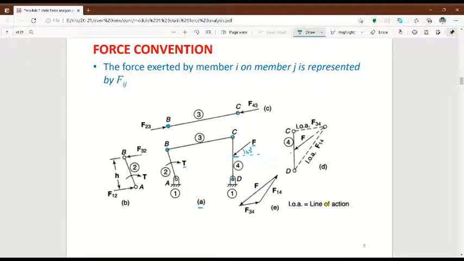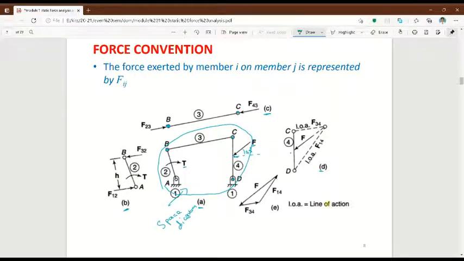This diagram A is called the space diagram. And this diagram BC, and these diagrams B, C and D, are called free body diagrams.